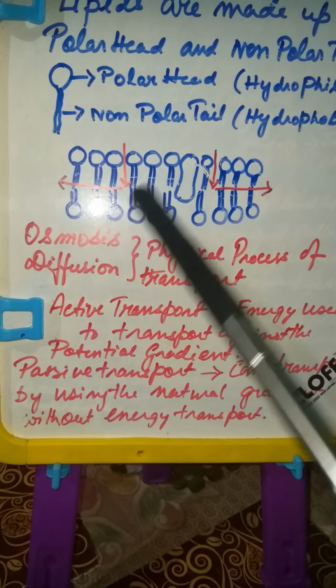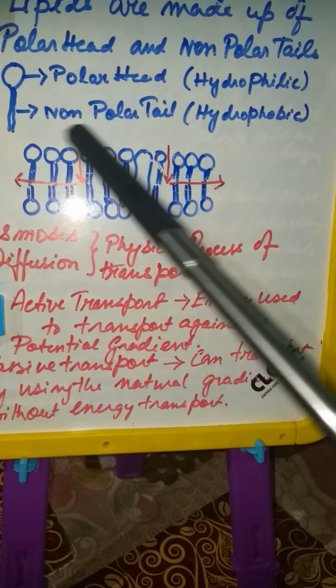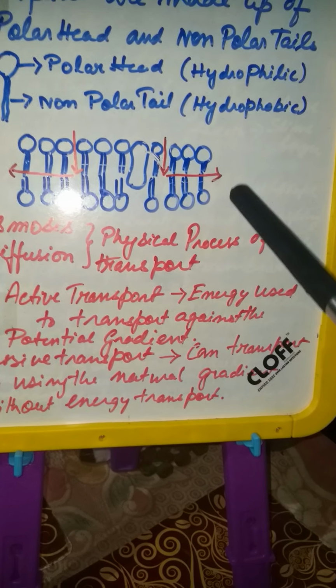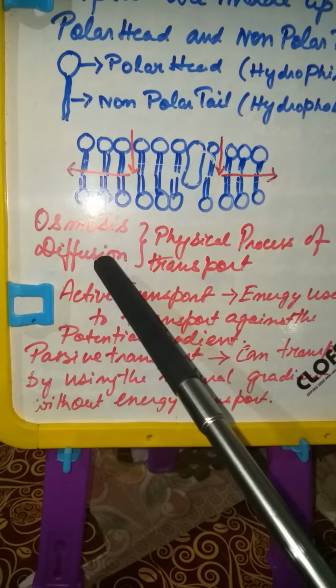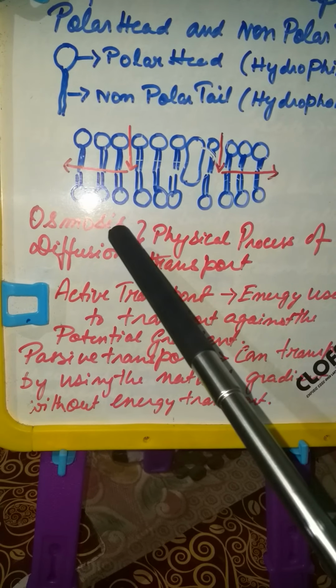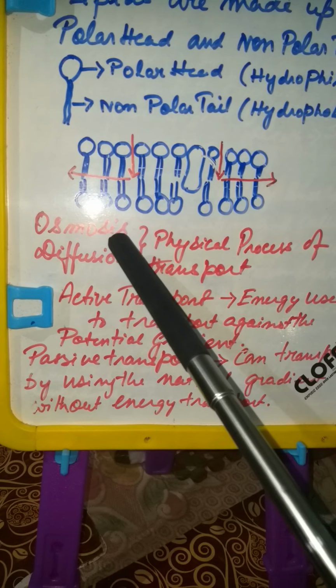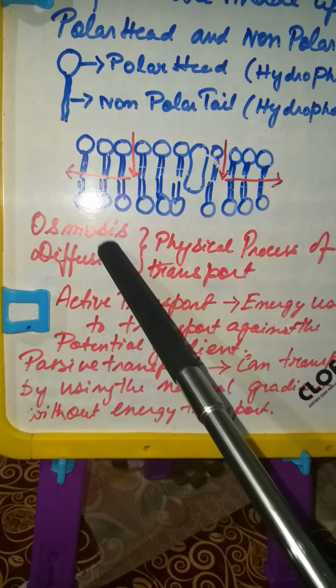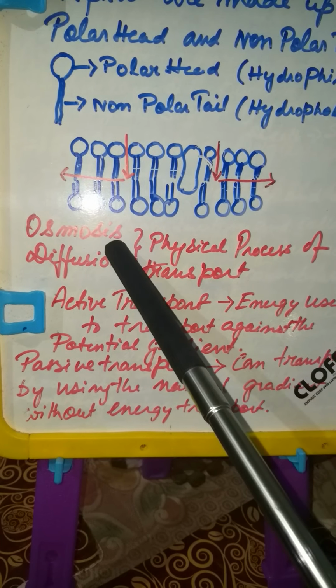Another method by which the membrane absorbs outside material is through osmosis and diffusion. These are physical processes of transport. Osmosis is when two different fluids are separated by a semi-permeable membrane, and molecules move from the region of higher concentration to the region of lower concentration.